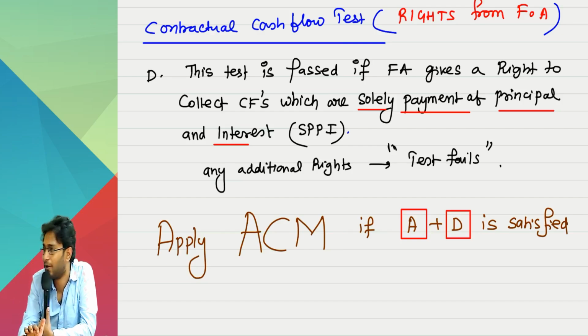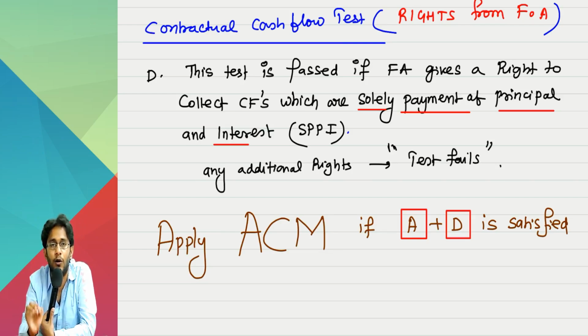ACM. Sir, why should I apply ACM in this case? Tell me, sir. Do you want to sell the asset? No. If you don't want to sell the asset, why should I fair value the asset? Don't fair value. Are your cash flows fixed? If point D is satisfied, you will get only fixed cash flows. When cash flows are fixed, can I work out EIR? Yes. That's the reason ACM is given to you.